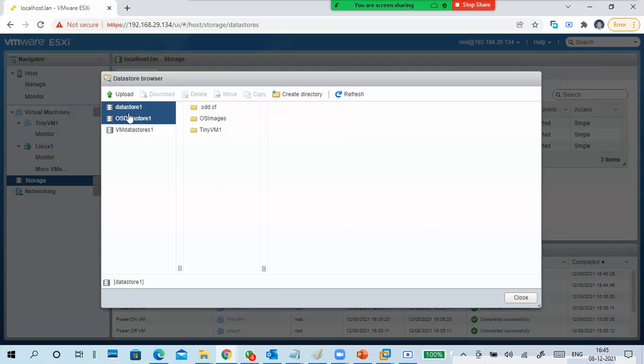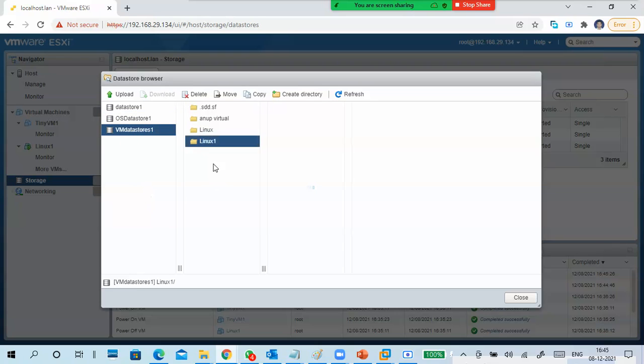For the first one I put datastore1, and it came automatically. For the second one I put OS datastore, so I want to store my operating system files. Any virtual machine I create, I will store on a separate hard disk. So these are my virtual hard disks. Yeah, this is something I didn't create properly. These are my virtual machines and their files.